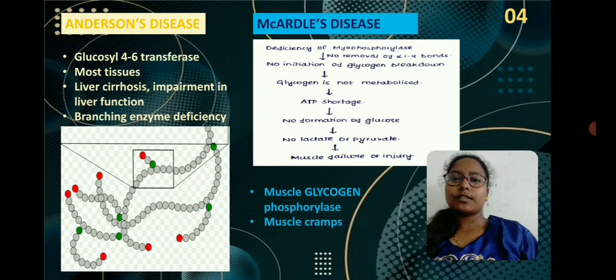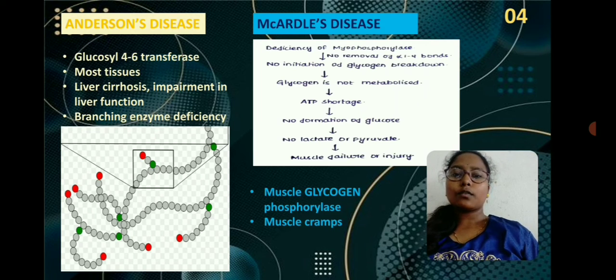When there is a deficiency of this myophosphorylase or muscle glycogen phosphorylase enzyme, there will be no removal of alpha 1,4 bonds, which are the glycosidic linkages present between the glucose molecules in the formation of glycogen. As there is no degradation of these bonds, there will be no initiation of glycogen breakdown. That means the process of glycogenolysis, which generally results in the formation of glucose, will not start. But as there is no breakdown, there will not be formation of any glucose and glycogen accumulates.